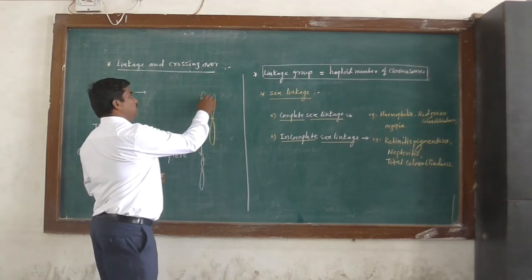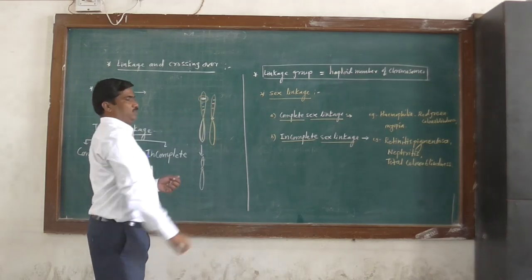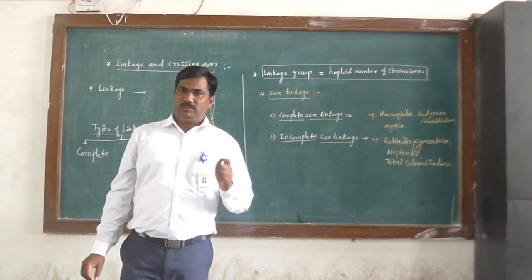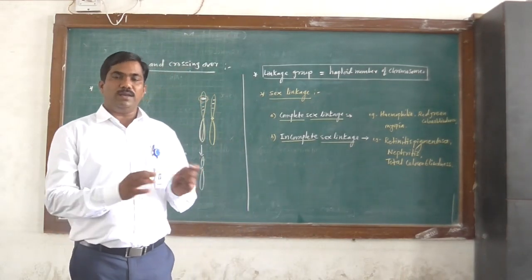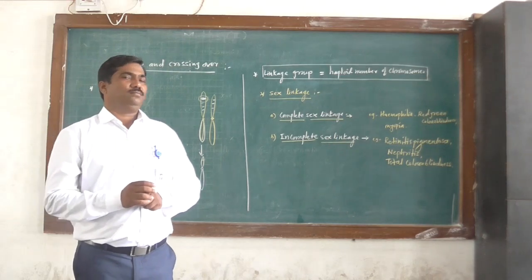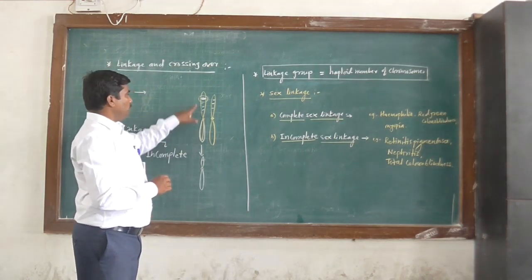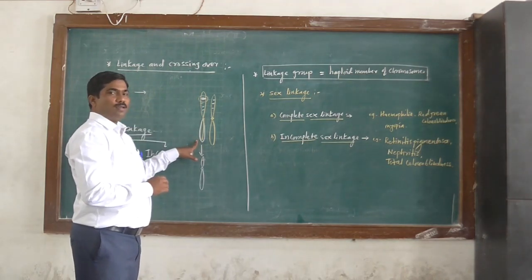So these genes are called linked genes. What is meant by linked genes? The genes that are inherited together, or the genes present on the same chromosome.